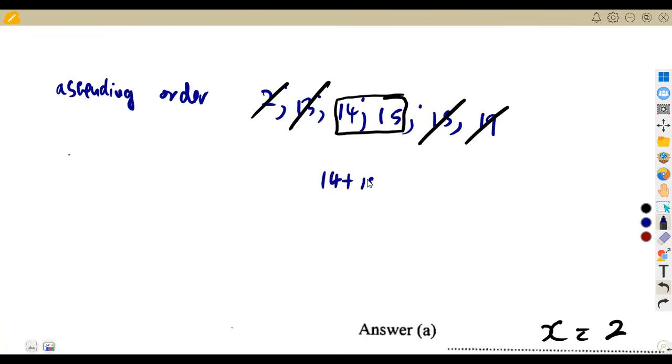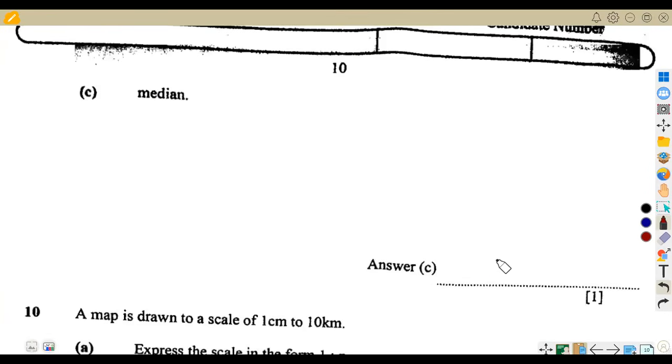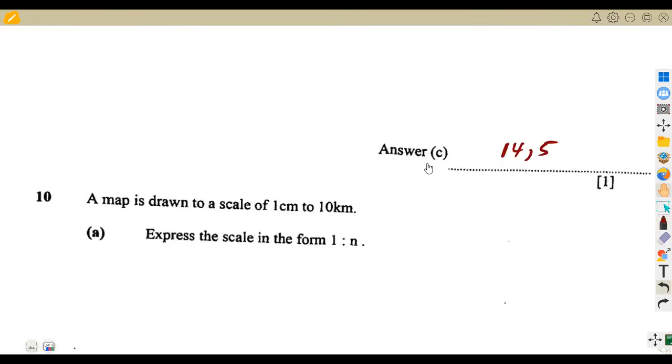That's 14 plus 15 over 2, which is 29 over 2. 2 into 29 is 14, remainder 1. So we put a comma here, then a 0, 2 into 10 is 5. So the median value is 14,5. In between 14 and 15 there's a number, and that is your median, 14,5. That's 1 mark for that.